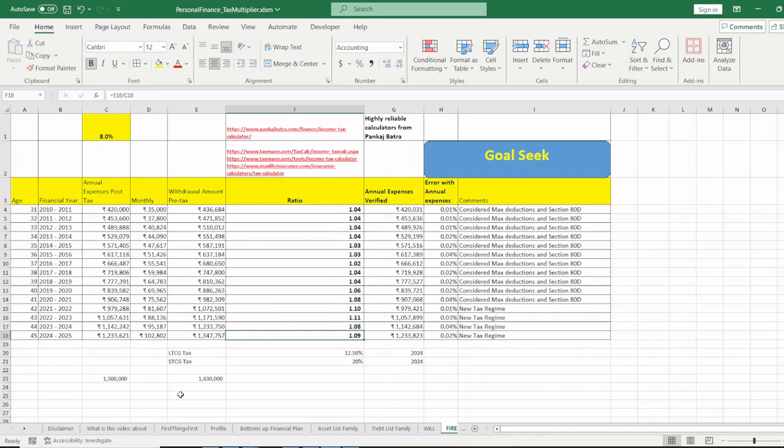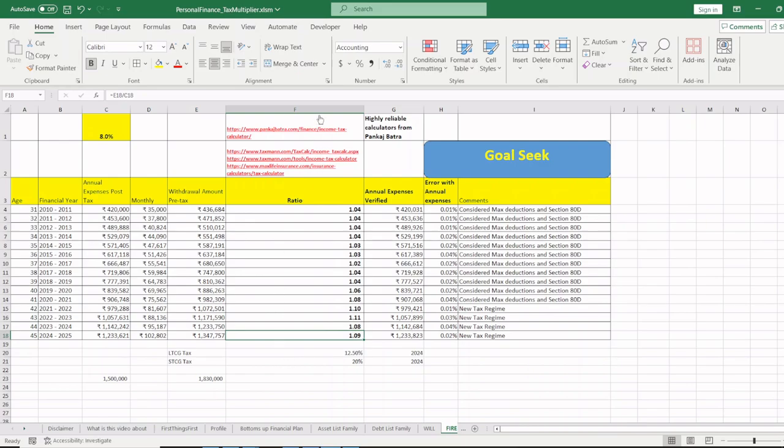Okay. Thank you so much. And if you have not understood the video, please have a look at this Excel table again. Pause this video, have a look at the Excel table, and you will come to know what this multiplier is all about. 12.33 lakhs as an example: what you need in hand, you have to withdraw 13.47 lakhs, because the rest goes in tax, and this is what you have as per this year. Okay, that's what it is.